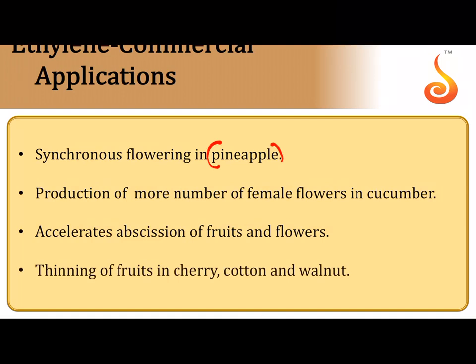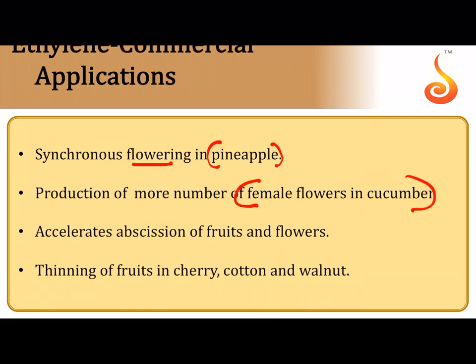It is also known to induce flowering in pineapple, and pineapple is an inflorescence. It is a group of florets, so it will make sure that all the flowers in pineapple will start producing fruits at the same time. So it synchronizes the fruit set and synchronizes flowering in pineapple. It also brings about flowering, please remember, it also brings about flowering in case of mango plant, and it also stimulates development of female flowers in cucumber. So we say feminization in cucumber is because of ethylene.